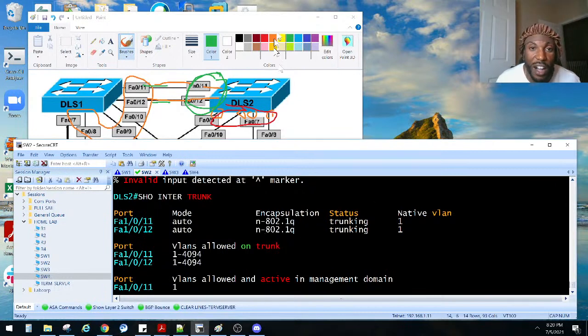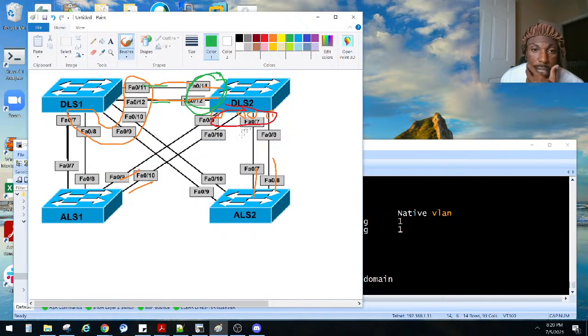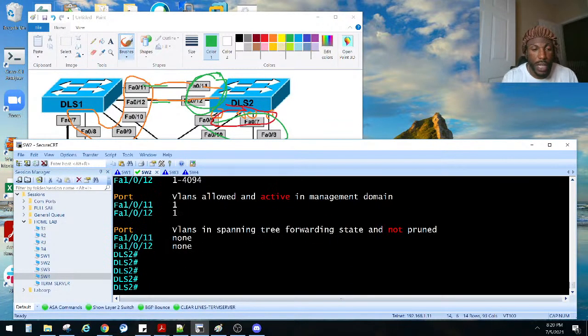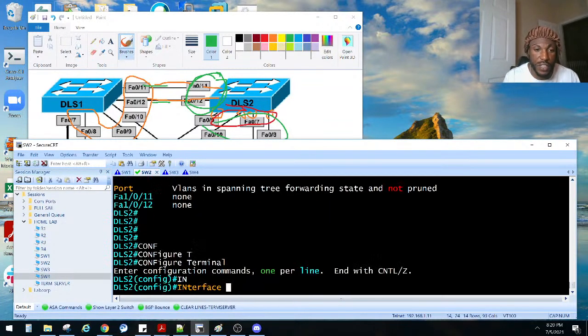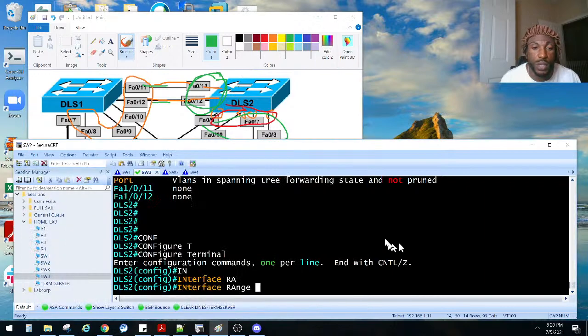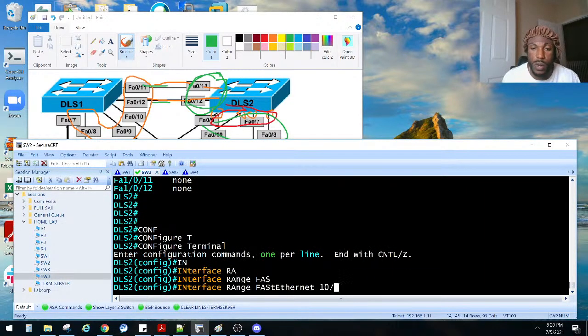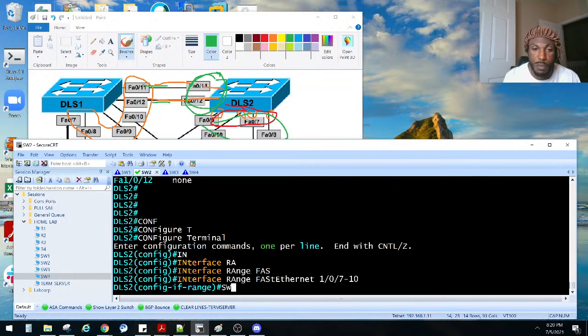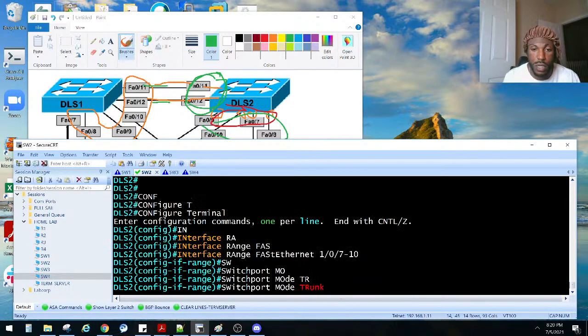So let's see what we want to do. Let's go ahead and manually make these guys a trunk, and then theoretically the rest of these should be trunking. These right here should be trunking as well. So 9 through 8. Let's hard code those as a trunk. Interface range, I'm sorry, 7, 8, 9, and 10. So 7 through 10, FastEthernet. 7 through 10. Switchport mode trunk.